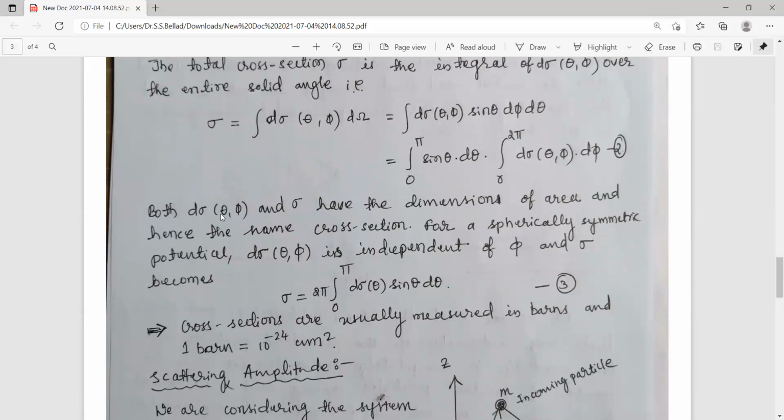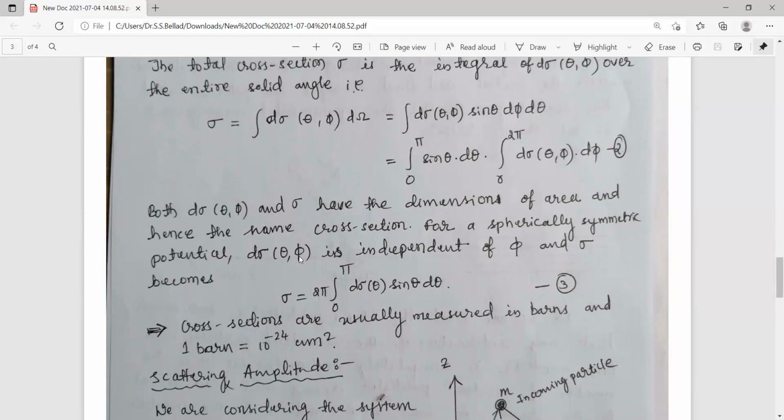And both this dσ, meaning differential cross section, and this total cross section have the dimensions of area, and hence the name cross section comes here. So these two are the cross sectional areas which are held perpendicular to the direction of propagation of the particles, and that is why these two quantities have the dimensions of area.